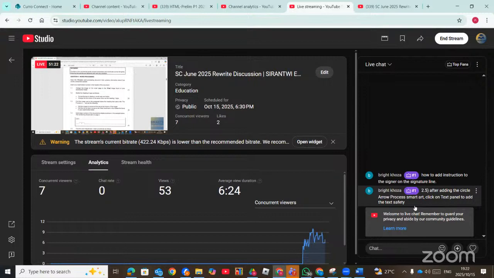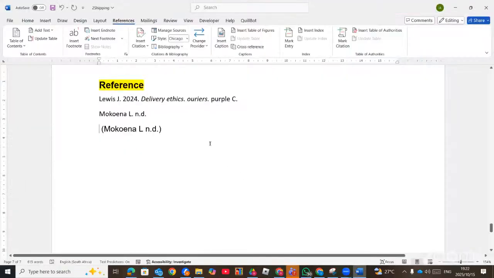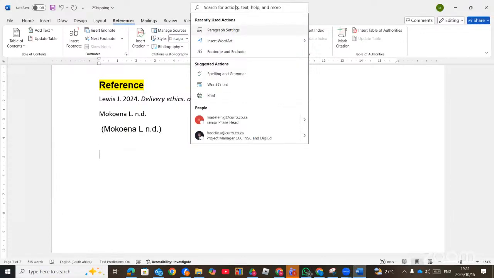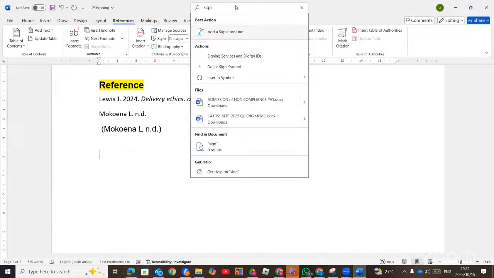Yes, thank you so much for that. How to add the instructions to the signer on the signature line. Is there a question like that, or are you asking another question? So signature line, I told you when you put a signature line, normally they ask you to add a comment. So add signature line.